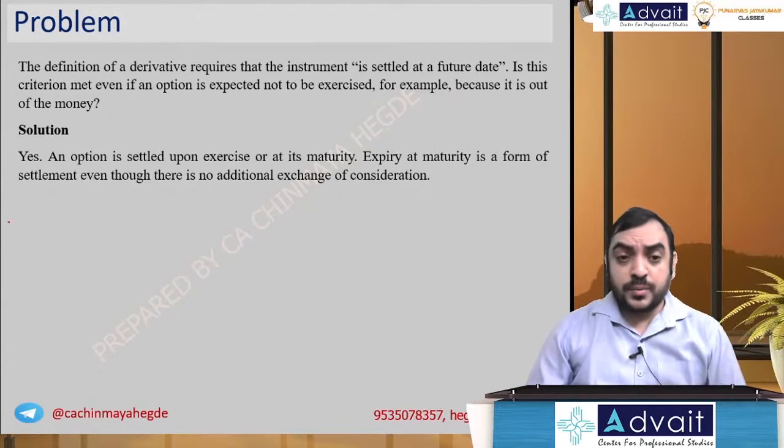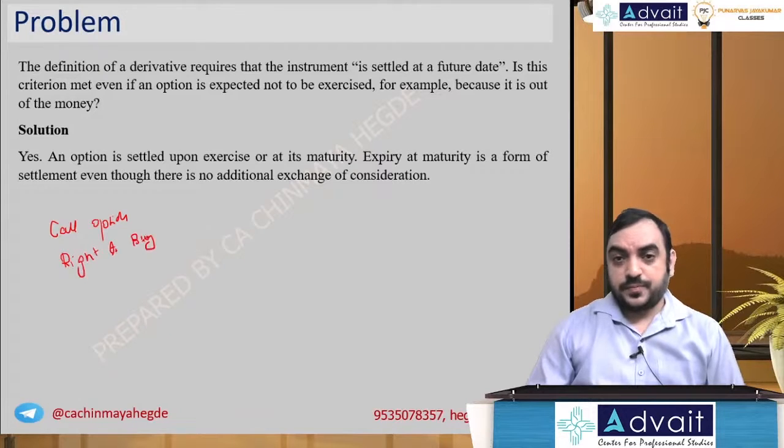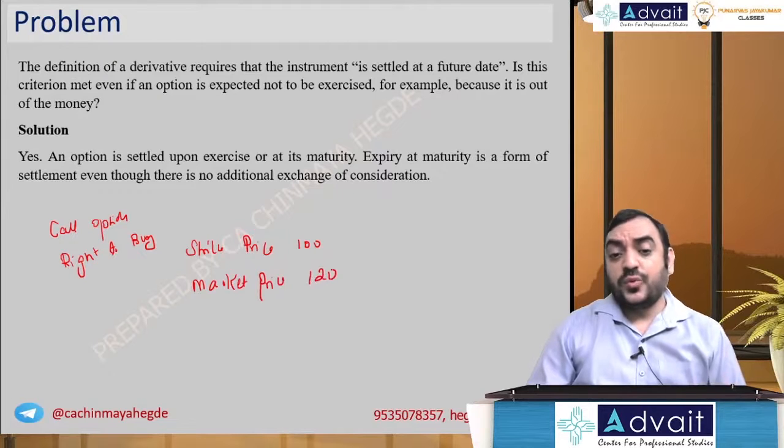What do you mean by out of the money? For example, let me take a call option. What is a call option? It is the right to buy the underlying asset. Okay, so if strike price is 100, which means your purchase price is 100, and market price is, let's say, 120.